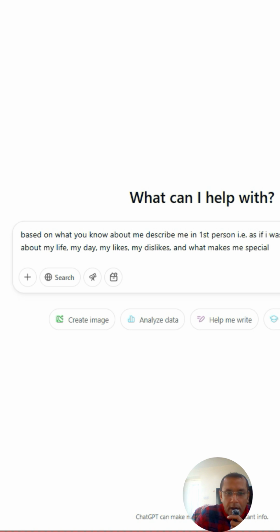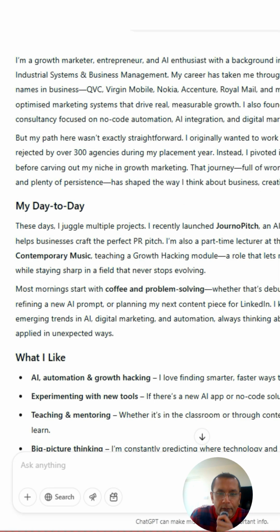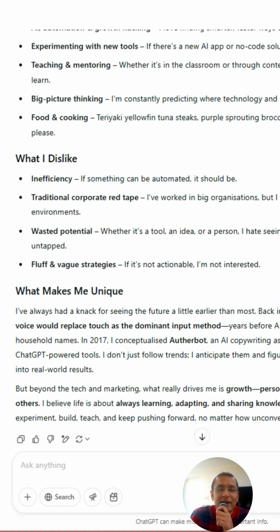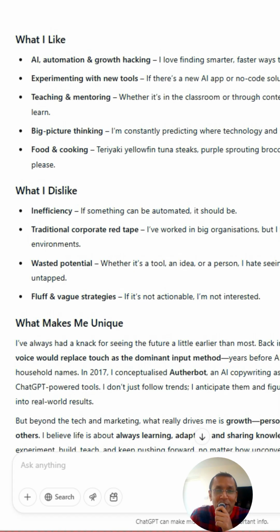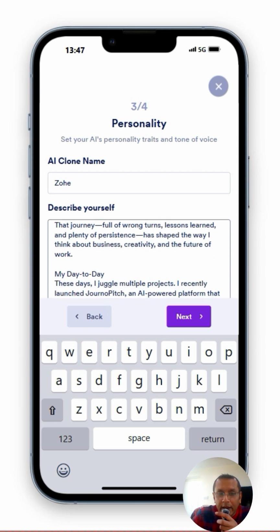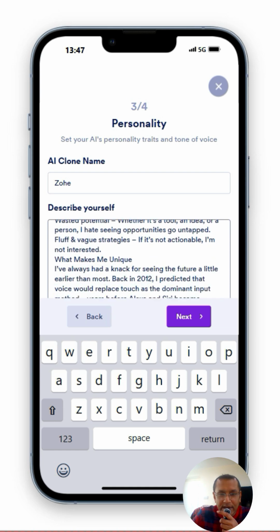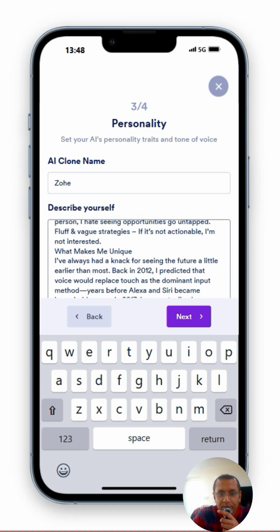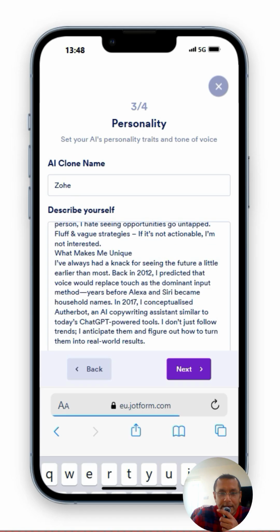Quick sneaky trip. Because AI has made me incredibly lazy now, I'm asking ChatGPT, based on what it knows about me, to come up with that little description that I needed for JotForm. And of course, just to make it more ridiculous, look at what ChatGPT came up with about me. I mean, it's better than I could have written it. Side note, yes. Okay, so I've given my clone a name, which is my name, because it would confuse me if I tried to give myself another name. And then I've copied the ChatGPT description of myself into here. Lots of meat for it to work with. Let's click next.